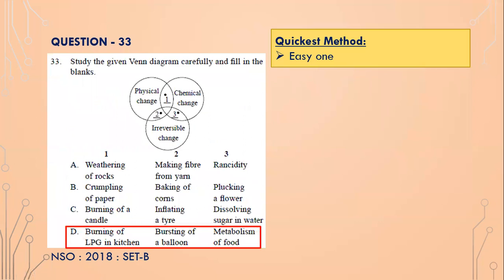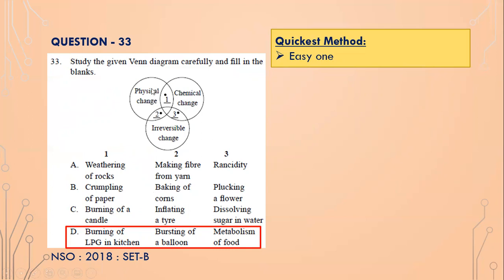Study the given Venn diagram carefully and fill in the blanks. So, an easy one. What is number one? Physical and chemical change. Physical and chemical change is burning of LPG in the kitchen, isn't it? So liquid petroleum gas burns to form gas. So it is basically a chemical as well as a physical change.